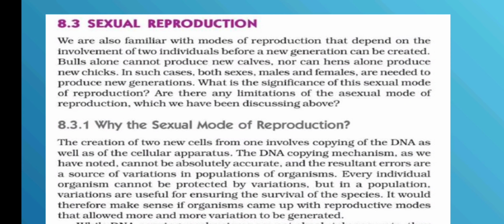Bulls alone cannot produce new calves, nor can hens alone produce new chicks. So in such cases, both sexes, that is males and females, are needed to produce a new generation. I hope you understood. The males and females both take part in the sexual mode of reproduction to produce the next generation.